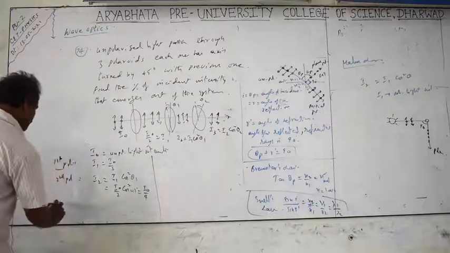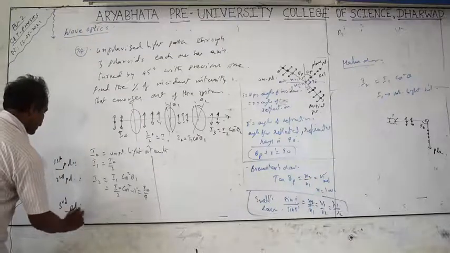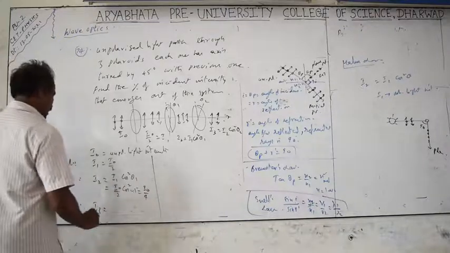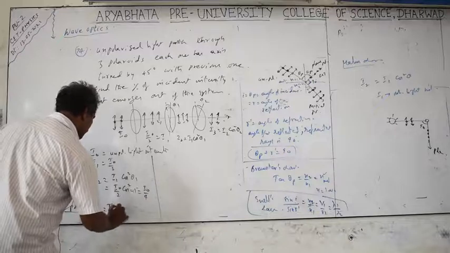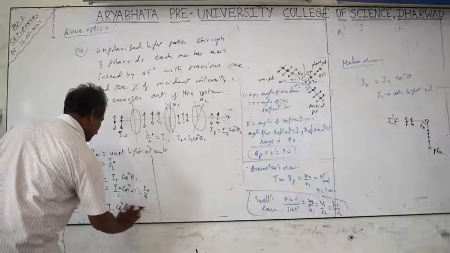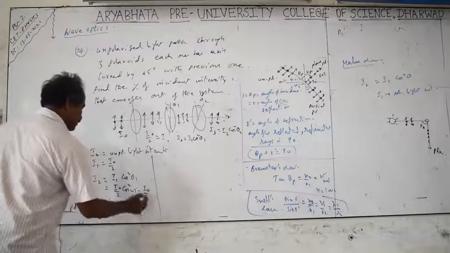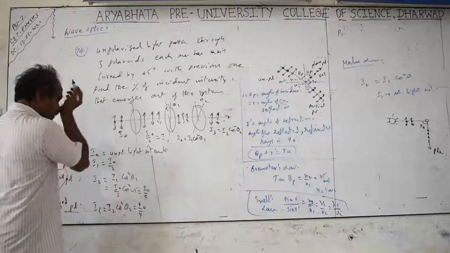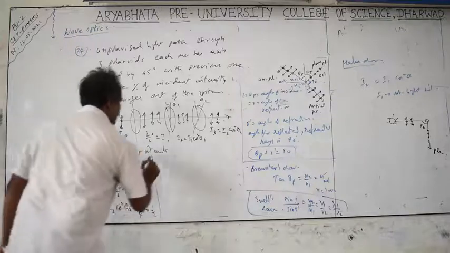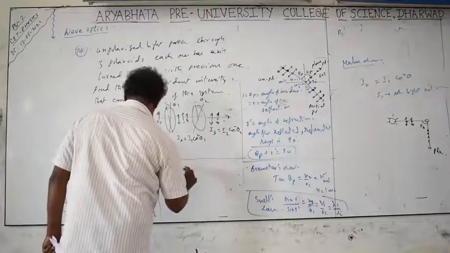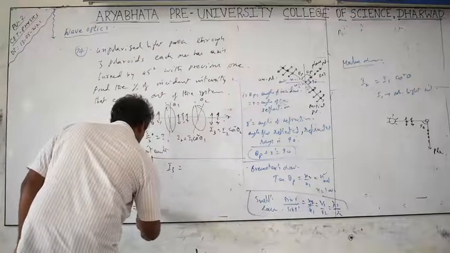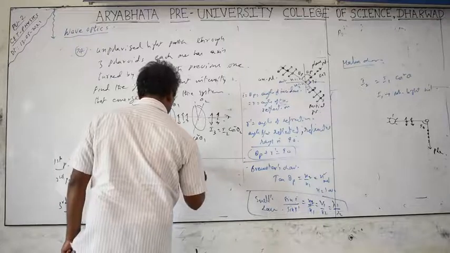Next is the third polarizer, I3. The incident light is already polarized, so you have to take the help of the Malus law. I3 equals the previous intensity I2 into cos square theta 2. I2 is I0 by 4 into cos square 45 degrees. Cos 45 is 1 by root 2, square is 1 by 2 again. So I3 equals I0 by 8.